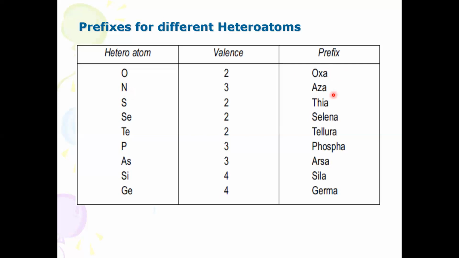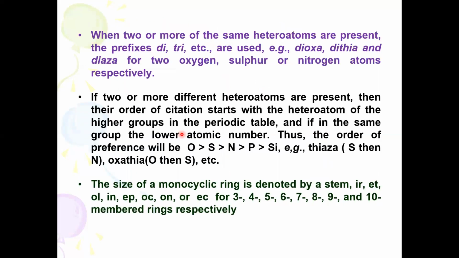Nitrogen, this is the prefix name for heteroatom only. Sulfur, thia, selenium, selena, tellurium, tellura. So these are different heteroatoms and their prefixes, but you need not bother about from selenium onwards. Here oxygen, nitrogen, sulfur atoms are important, because you are learning only basic heterocycles. Suppose a heterocyclic moiety is present with 2 or more heteroatoms, then you can use the prefixes di, tri, etc. 2 oxygen, dioxa. 2 sulfur atoms, dithia. If 3 nitrogen atoms are present, triaza, and so on.